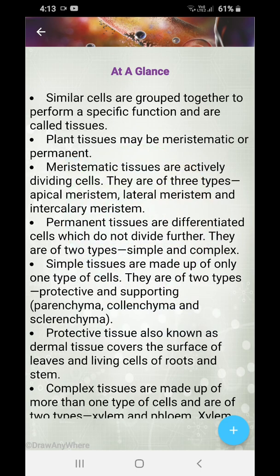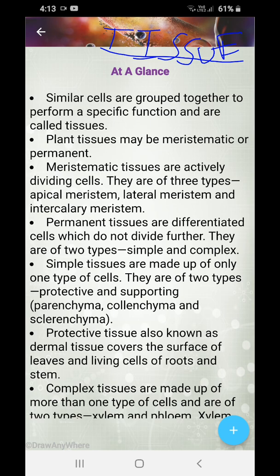Today we will start a new chapter, tissues. In class 6 you have learnt about the cell and its various organelles, and in this class you will learn about tissue. Let's see what points await us in this chapter.